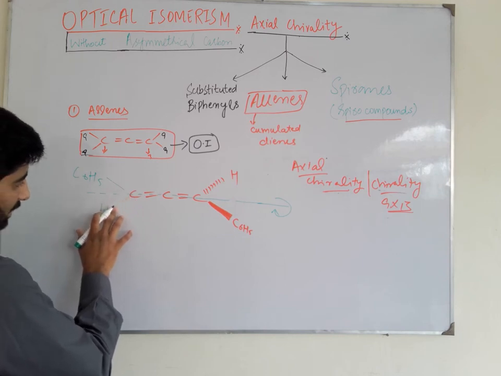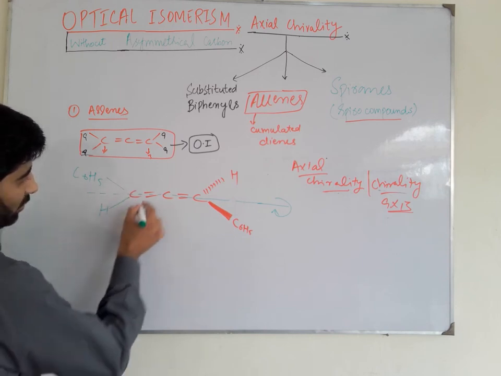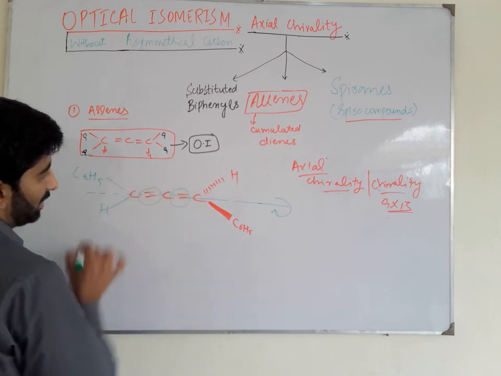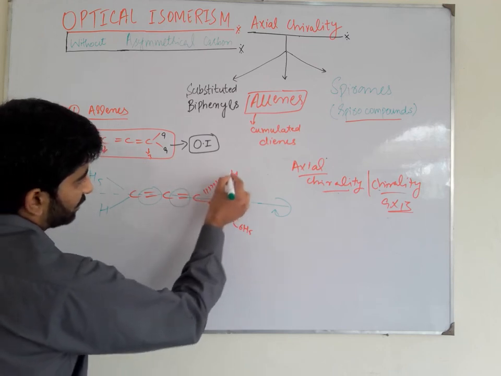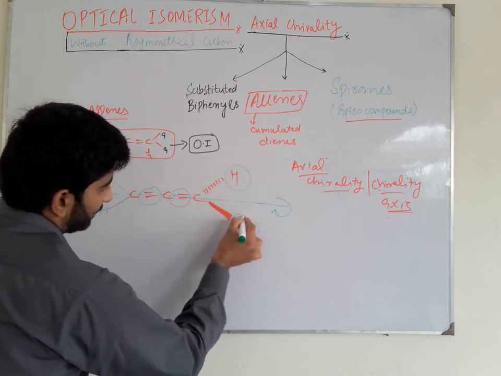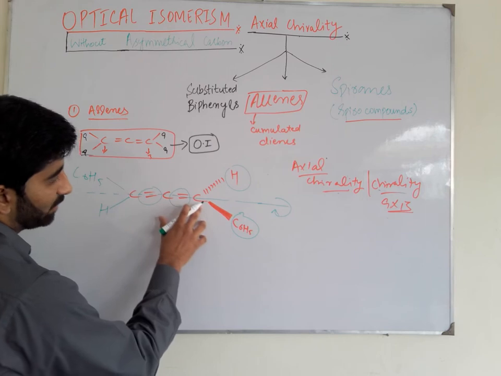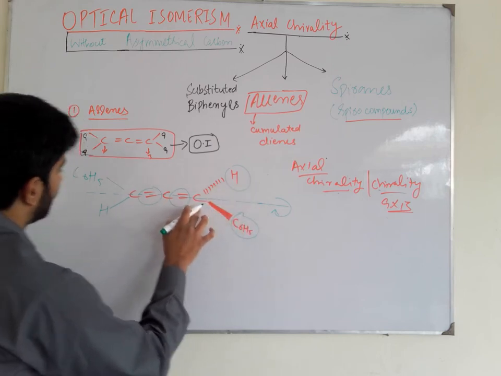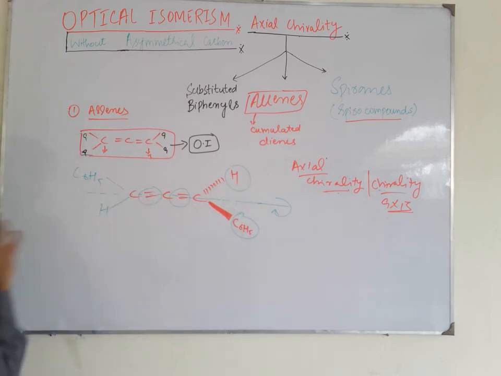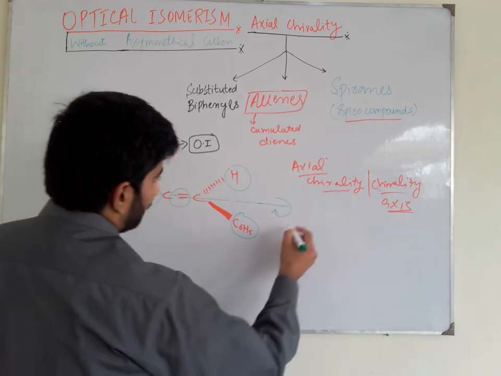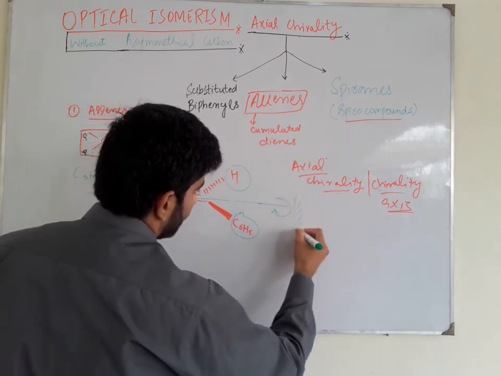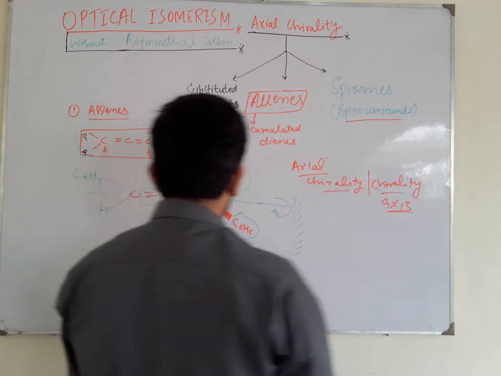But the allenes show optical isomerism only when there is an even number of double bonds present and two different groups are attached at the terminal carbon. In this molecule we can see that two different groups are attached at this terminal carbon and two different groups are attached at this terminal carbon. So they show optical activity. And if I place a mirror here, then we will see that